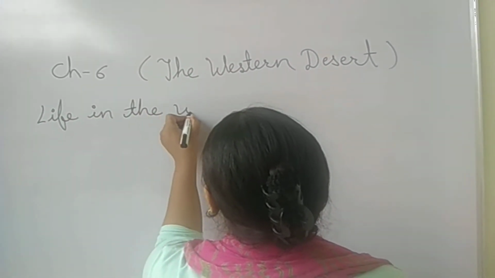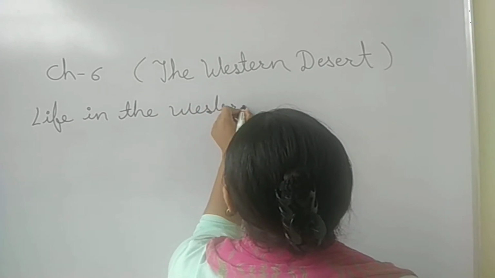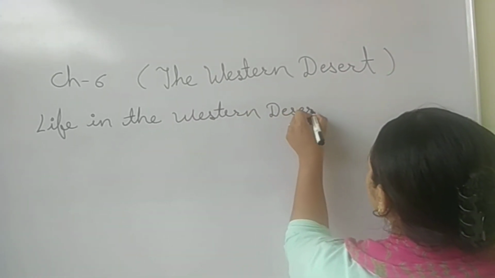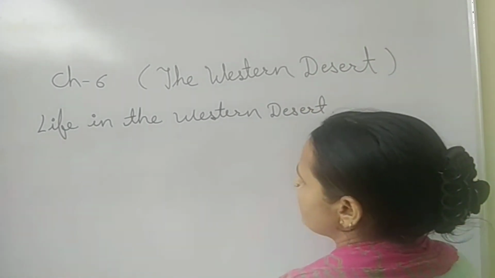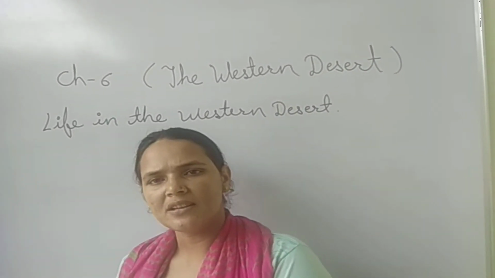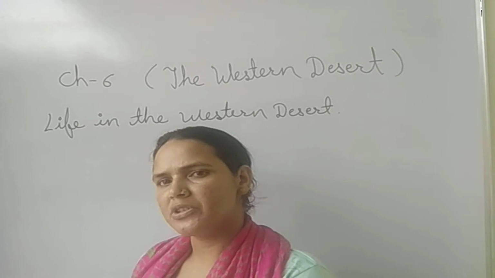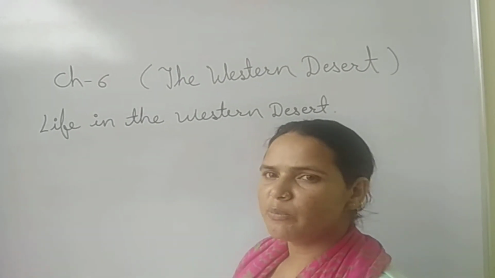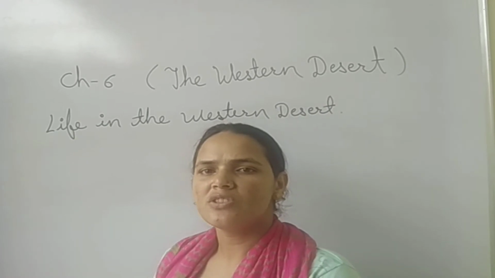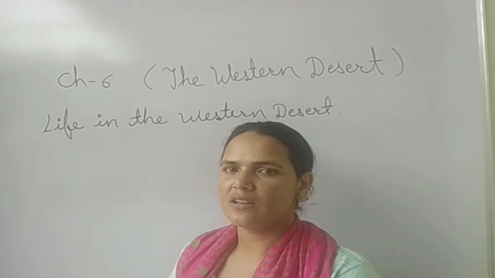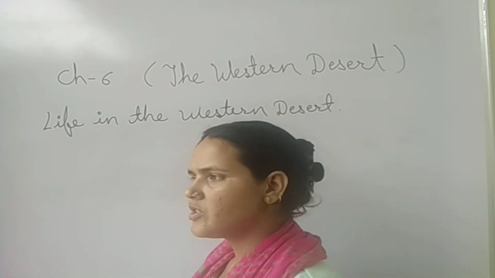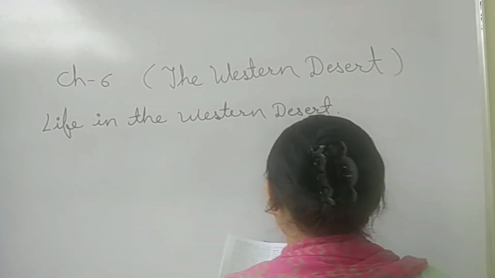Life in the western desert. So life in the western desert, now we will start with the occupation, the crops, the dresses, the food that people eat. So Jaipur is the capital of Rajasthan. Now let's get to know about the states which touch the boundary with Rajasthan.